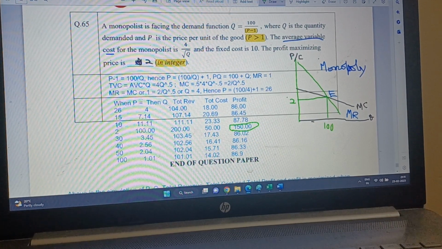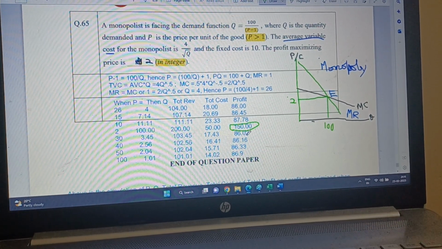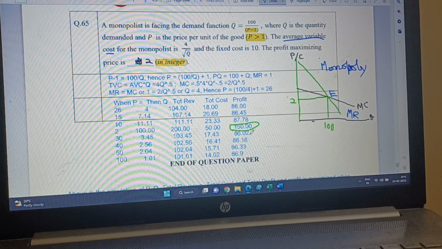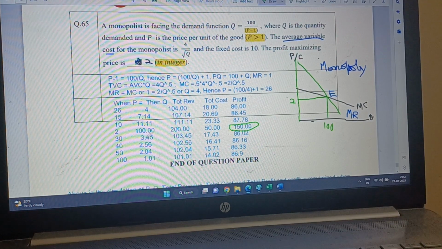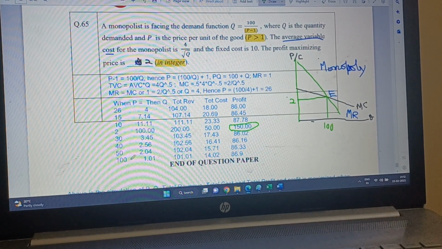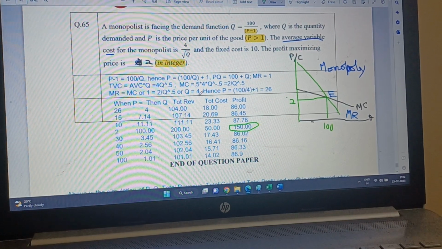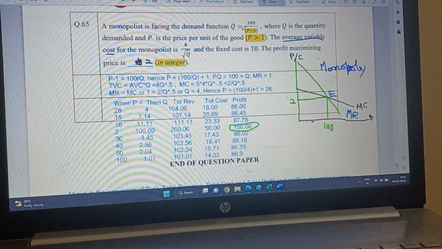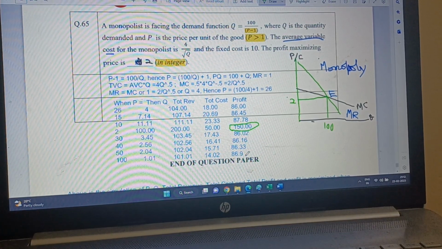Now what if I increase P? I increase it to 30. The profit falls down to 86.02, which is correct because now the quantity produced is too little. I raise P to 100. Why did I stop at 100? Because then Q becomes just 1.01, and the profit is 86.9.